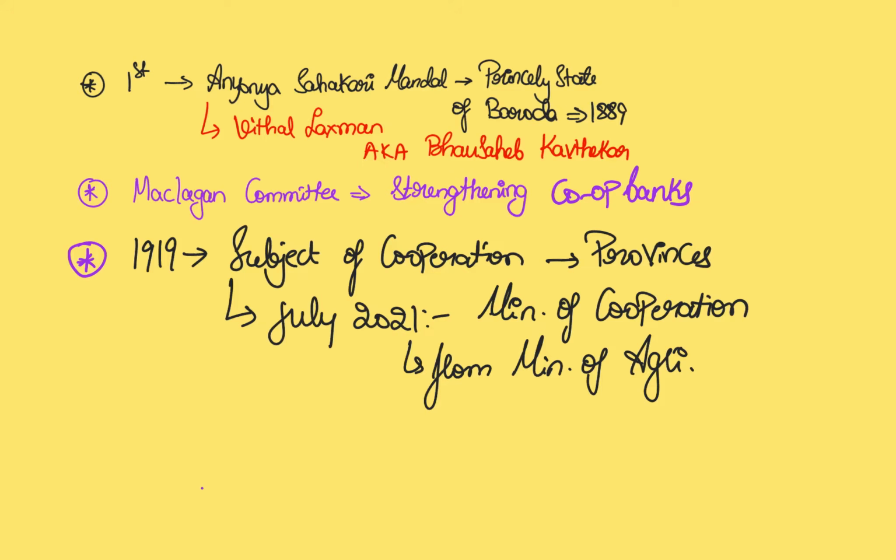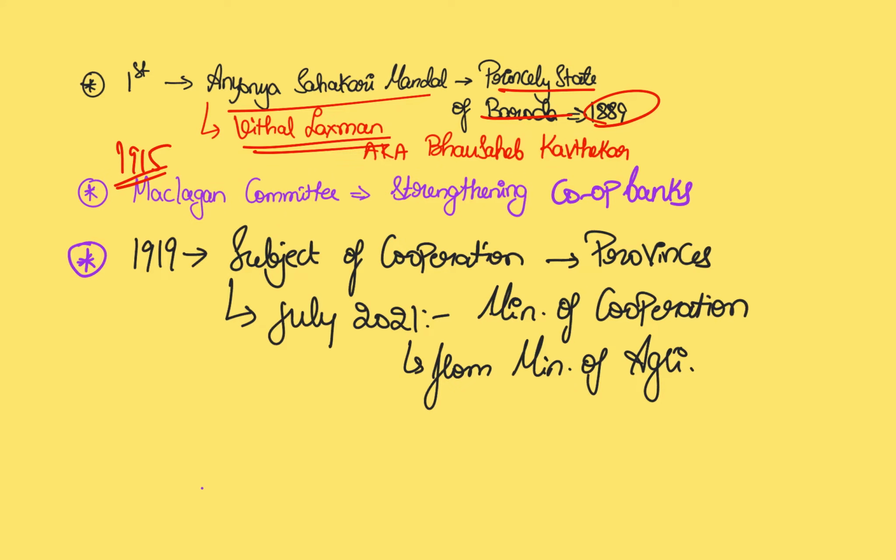Some trivial information which can be used in prelims. Anyonya Sahakari Mandal. This is the first cooperative society which was established way back in 1889 itself under the leadership of a person called Vittal Lakshman. So this was in the princely state of Baroda.